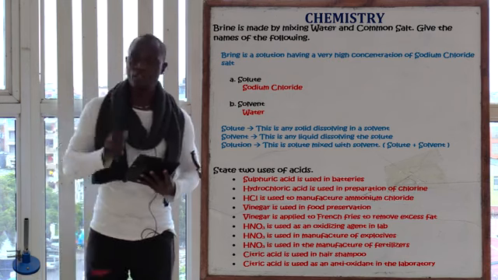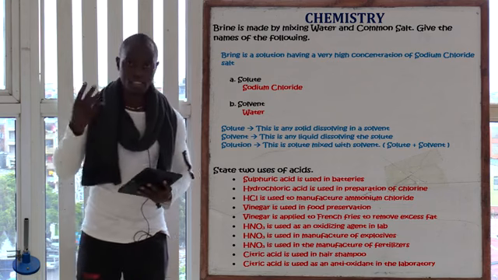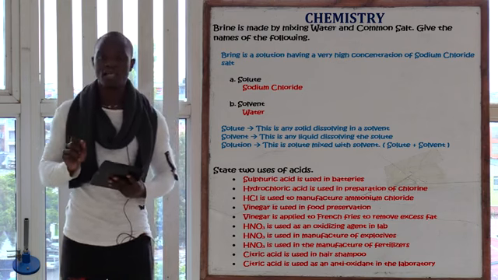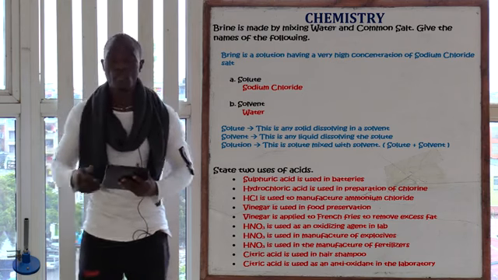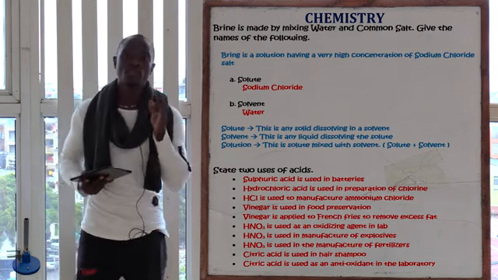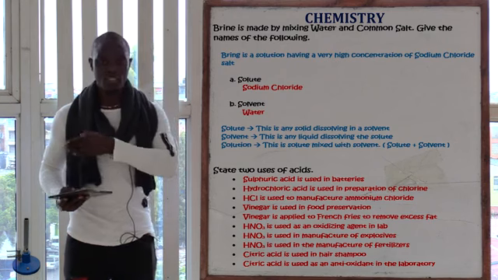What did we define the solvent as? We say that a solvent is any liquid that dissolves the solute. Any liquid dissolving the solute is referred to as a solvent. Solute, we say that solute is any solid dissolving in a solvent.